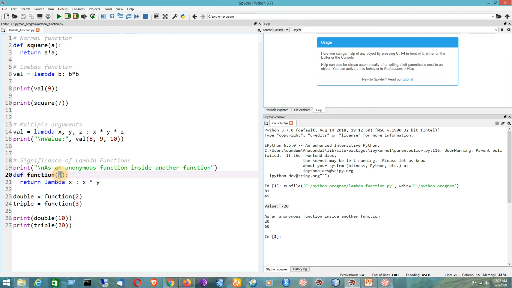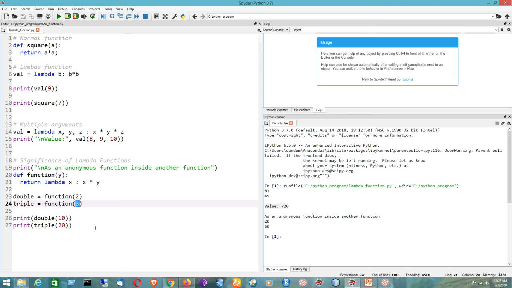Y is the argument of the function named function, and x is the argument of the lambda function itself. Now if I write double equal to function 2, whatever value we pass will get multiplied with the value we have passed here respectively.